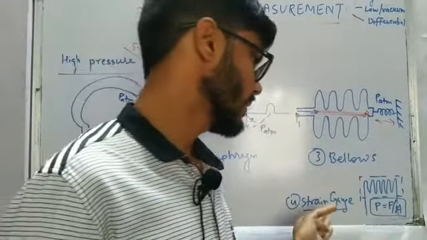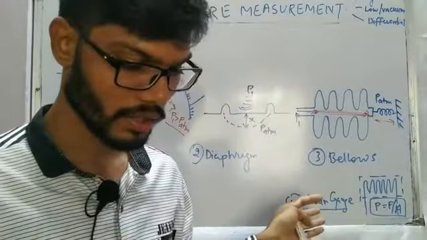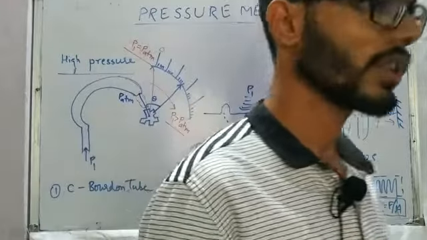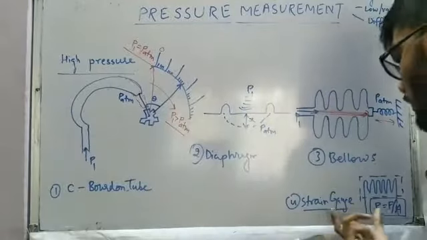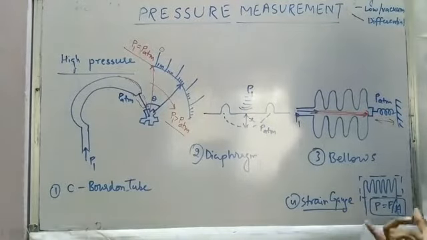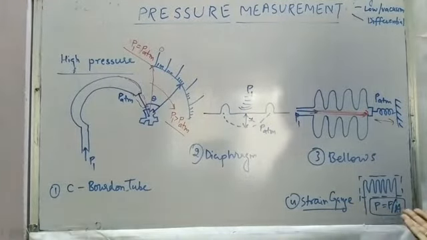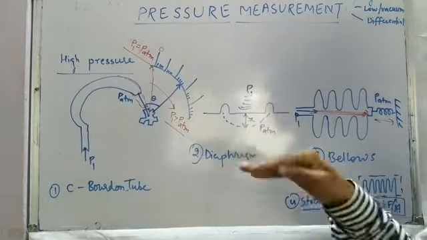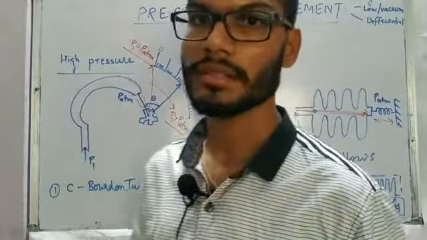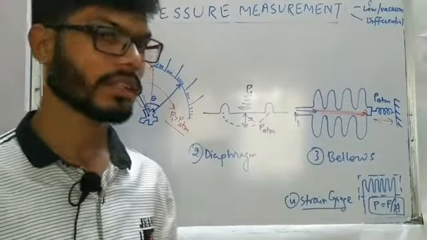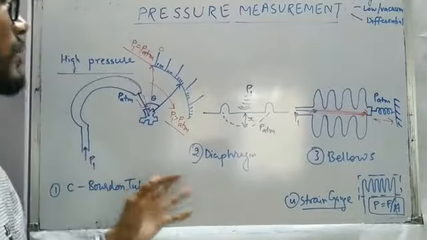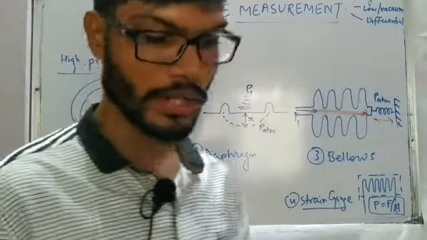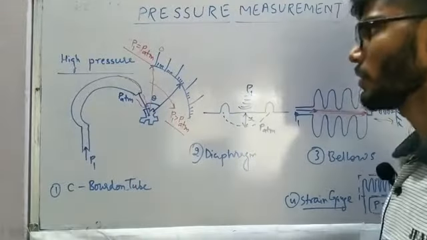place. And in the final case, strain gauge, we are already aware of this particular concept also, that this is going to work on the principle of strain, that force per unit area, if we are applying the pressure on that, the changes in the geometry of the resistance gauge is going to take place. So these are all the basic ideas about the high pressure measurement.